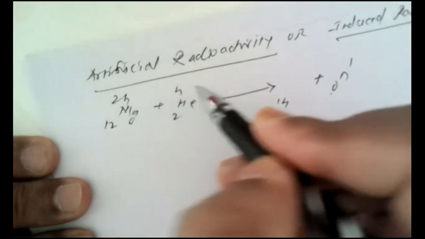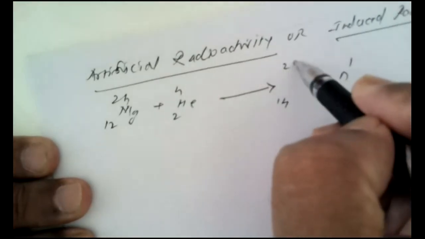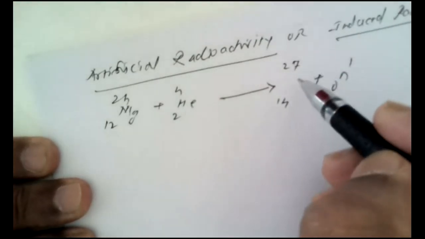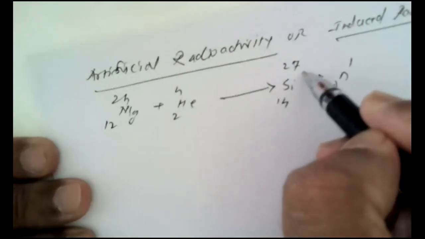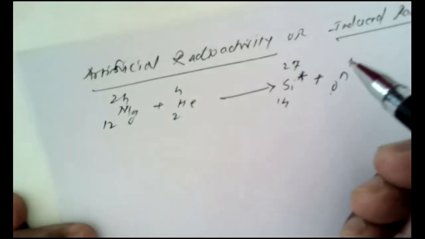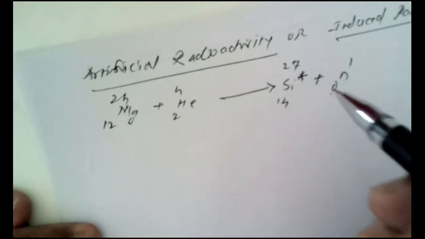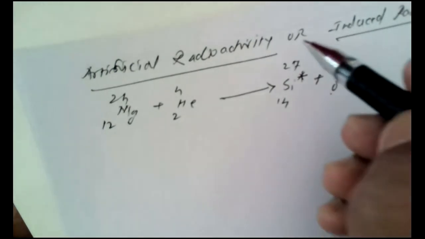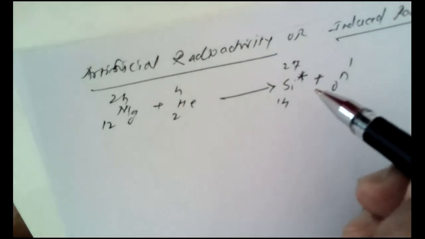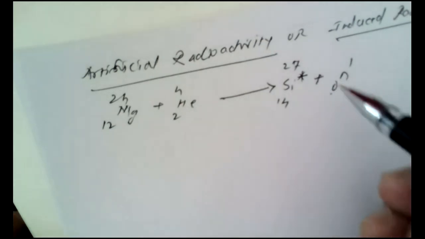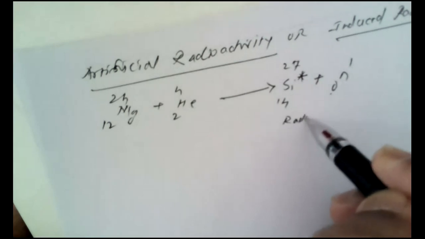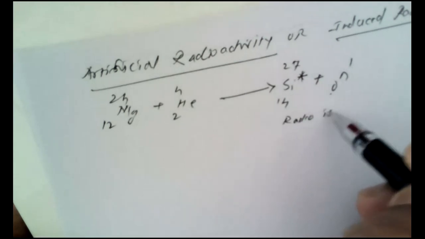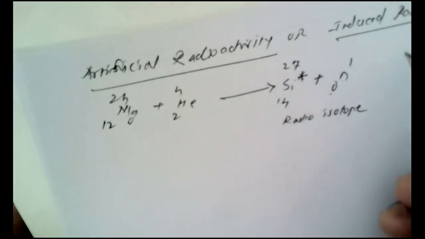24 plus 4 is 28 minus 1 is 27, and atomic number 14 is of silicon, but you have to mark this silicon with an asterisk sign. So during the study of nuclear reactions, if a particular element is marked by an asterisk sign, that indicates that it is a radioisotope or radio element.